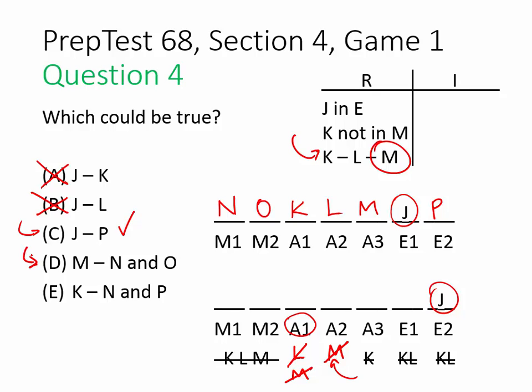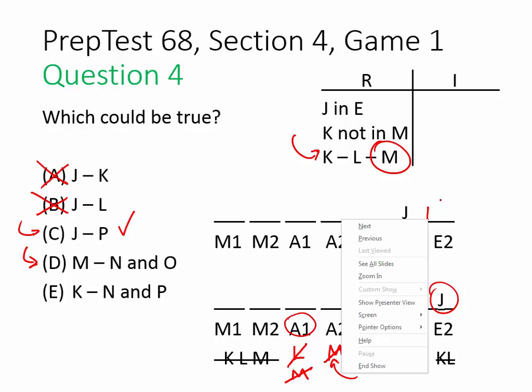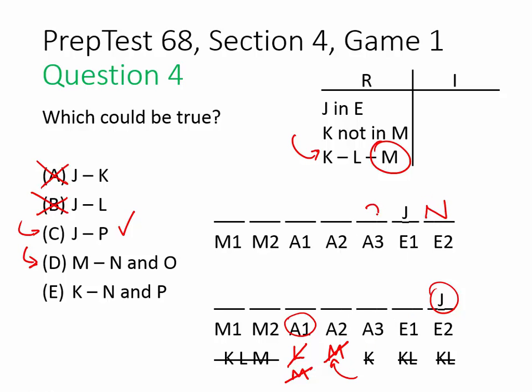M before both N and O. So if M came before both N and O, it would also mean that it came before J. So we could place N right there, O, M, we need L, and that forces K to be somewhere in the morning, and that's not allowed, so this is not possible.